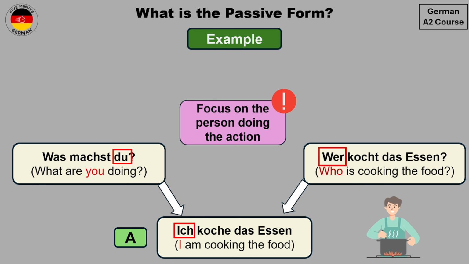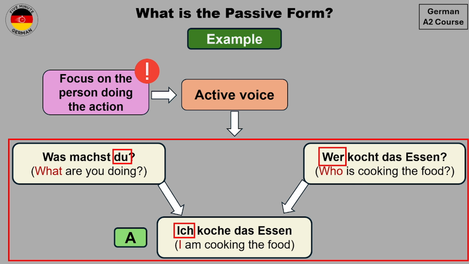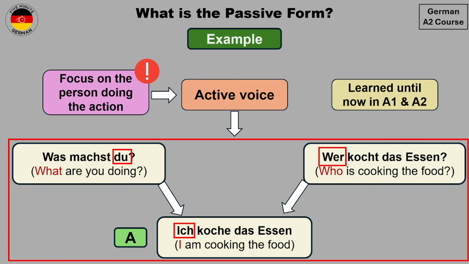So you see that the focus was more on the person who was doing the action. And sentences in which the focus is on the person doing the action are called active voice. So all of these sentences that you see over here are in active voice. And we have learned these kind of sentences until now in both A1 and A2.